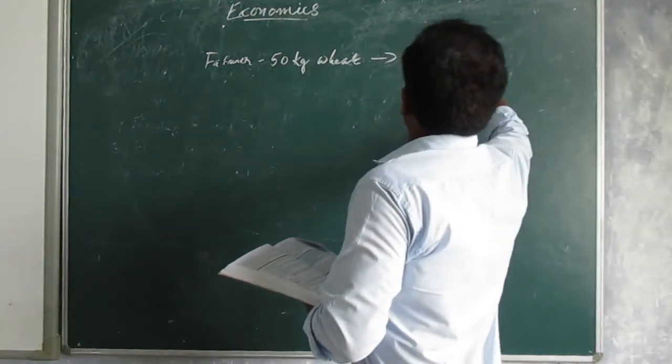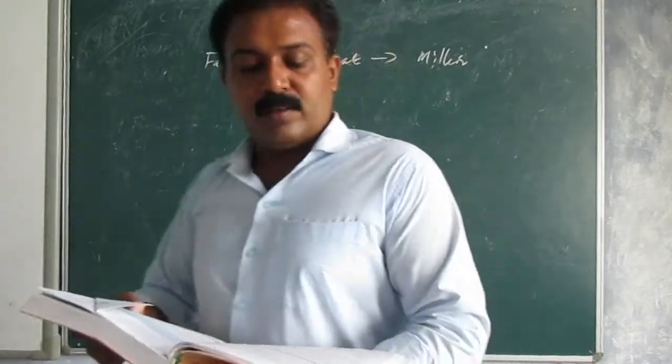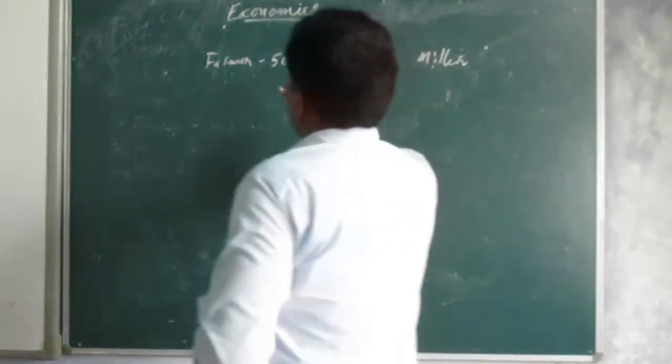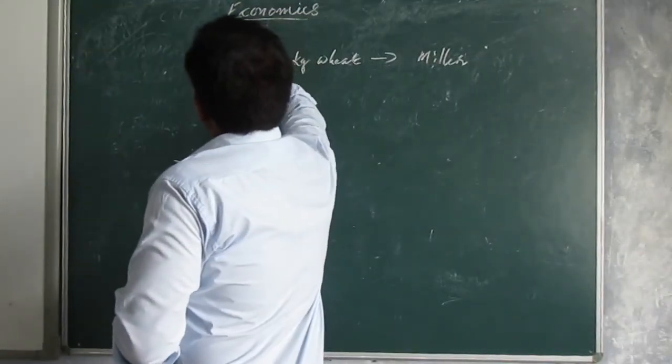You can note down here so that you will easily understand. And for the farmer, wheat is its final product.